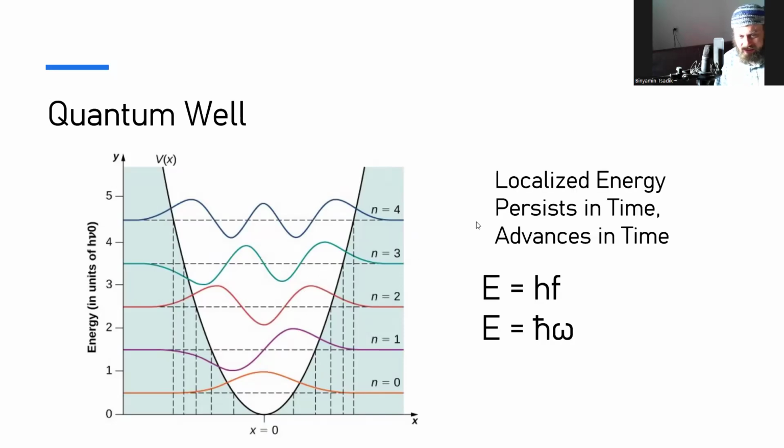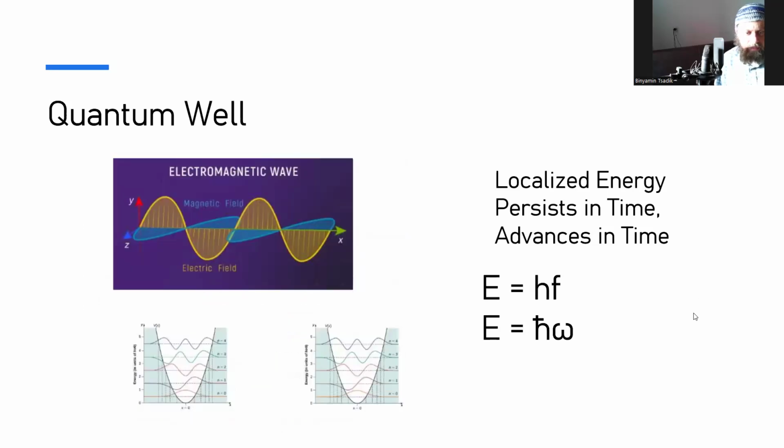So let's say light is in this laser cavity, and it's able to go back and forth, which means it is now localized, which means light is no longer in space, it is now in time. So localized energy persists in time, it advances in time, whereas non-localized energy doesn't reflect, doesn't go back and forth, so it doesn't advance in time. The phase that it's at will always be the phase that it's at. Here, it will stay in a local spot so it can tick forward. And so we have two localized forms of energy here, two localized wells.